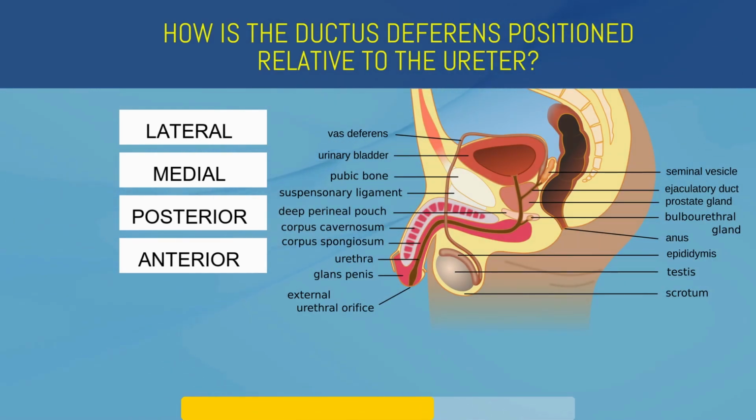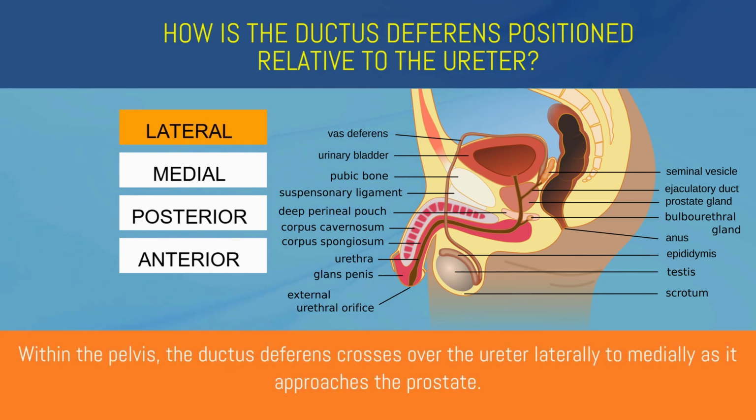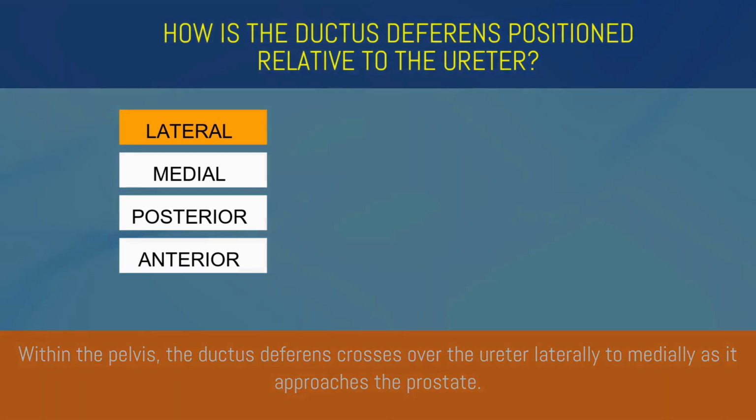Lateral, medial, posterior, or anterior? Lateral. Within the pelvis, the ductus deferens crosses over the ureter laterally to medially as it approaches the prostate.